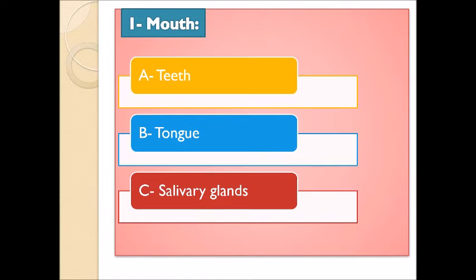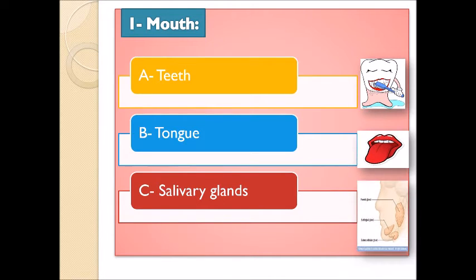Let's start with the first organ in the digestive system, which is the mouth. We have inside the mouth three parts: teeth, tongue, and salivary glands. We will talk about each one of them in detail.